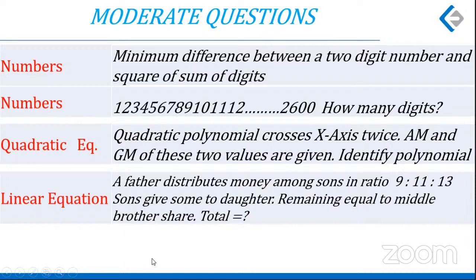Linear equation. A father distributes money to 3 sons in the ratio given. The sons together manage to give some money from their share to the daughter of the sister. The remaining amount with the sons equals the middle brother's share. So it links all the data. All we do is find the total money that was distributed by the father. The amount of money that the daughter got was given, 1,83,700 or something. So that was the link, and easy to solve.